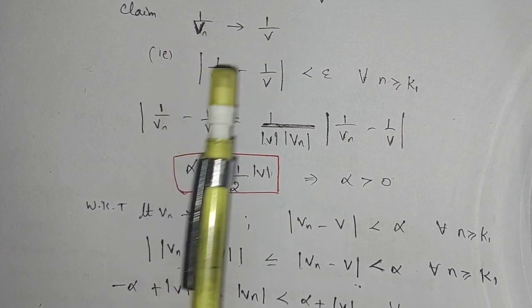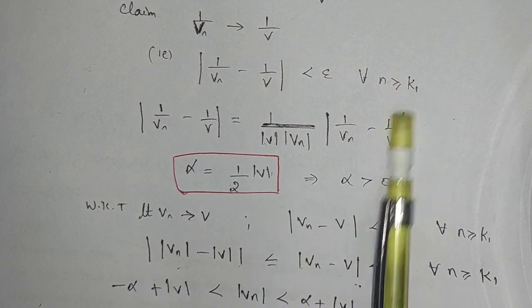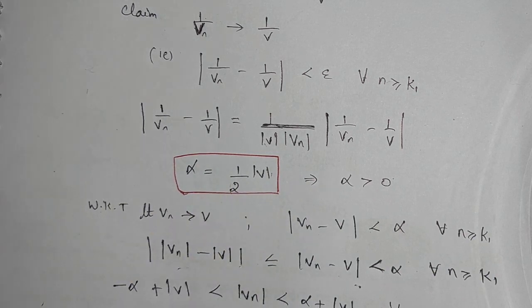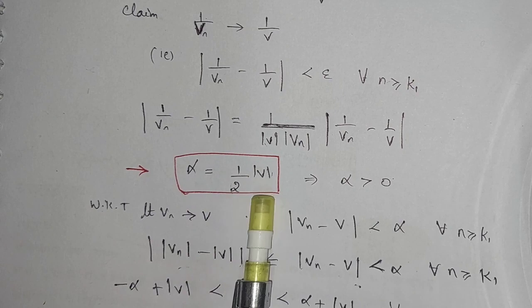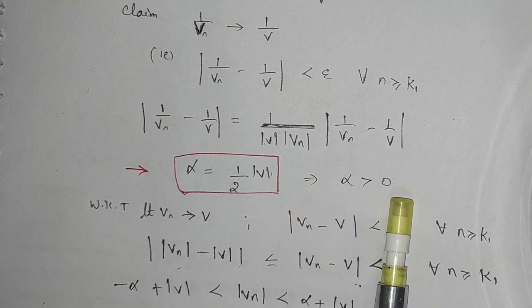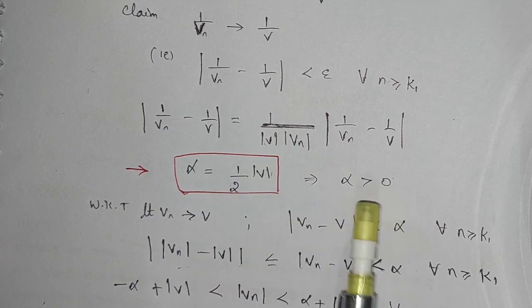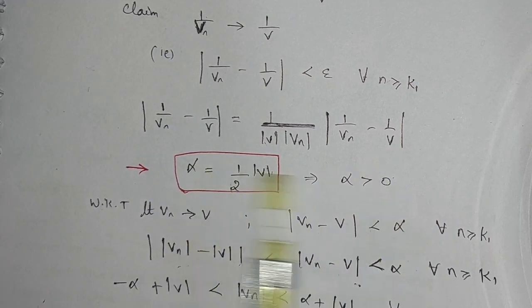That is, mod of 1 by vn minus 1 by v is less than epsilon. That is what we have to show. For this the proof starts here. I am going to take alpha to be half times mod v, which implies alpha is obviously greater than 0, because mod v is positive, and the product will be positive, hence alpha is greater than 0. So this is obvious, and the proof actually starts over here.